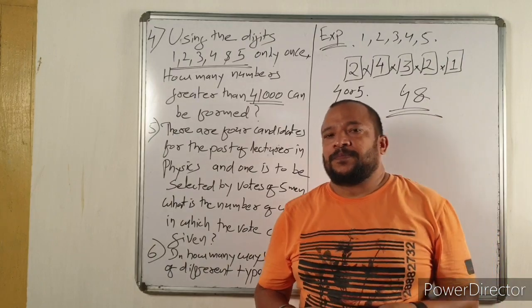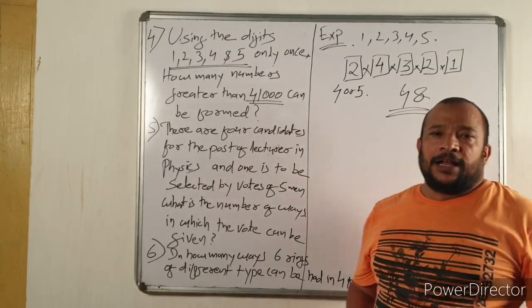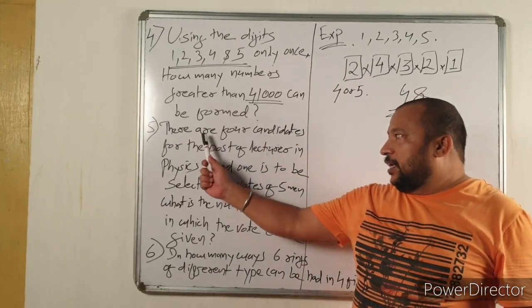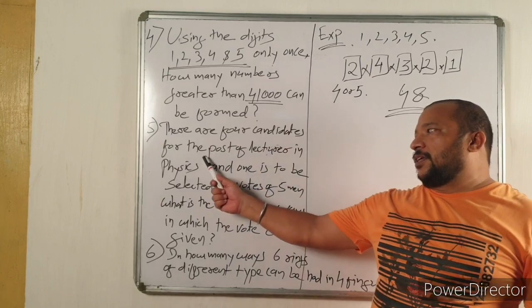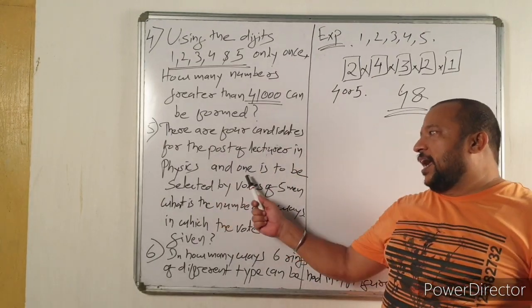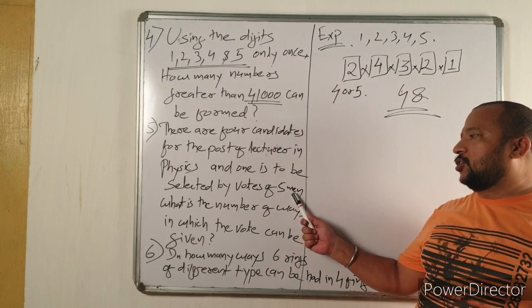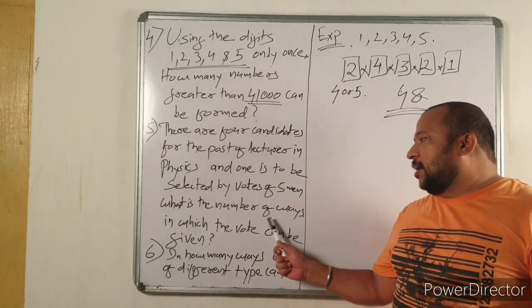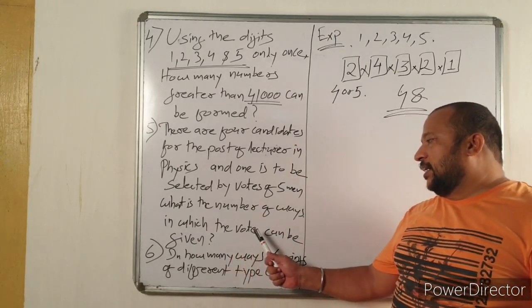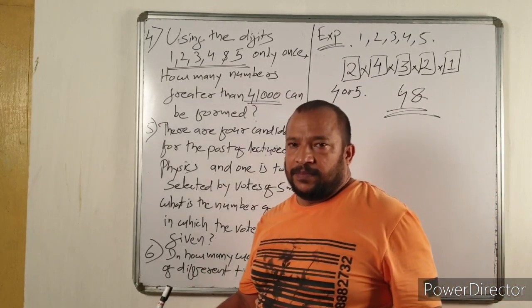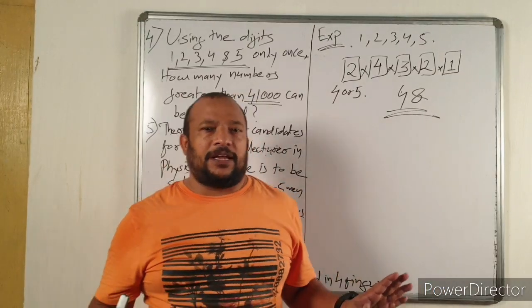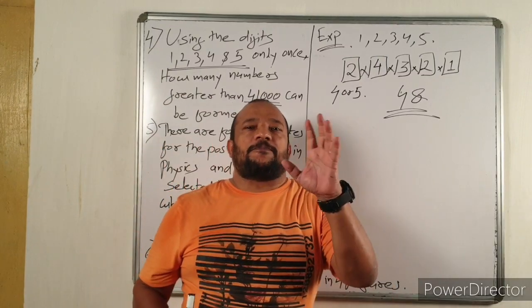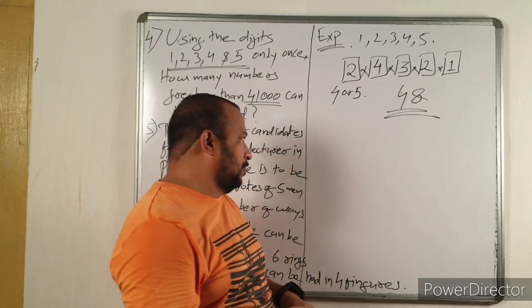Now let us discuss the next question, another question again based on the principle of counting, a very important principle. There are 4 candidates for the post of lecturer in physics, and one is to be selected by the votes of 5 men. What is the number of ways in which the vote can be given? So, how many persons are going to vote? 5 persons are going to vote.